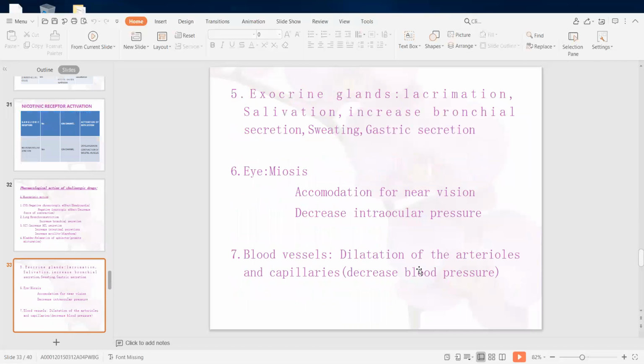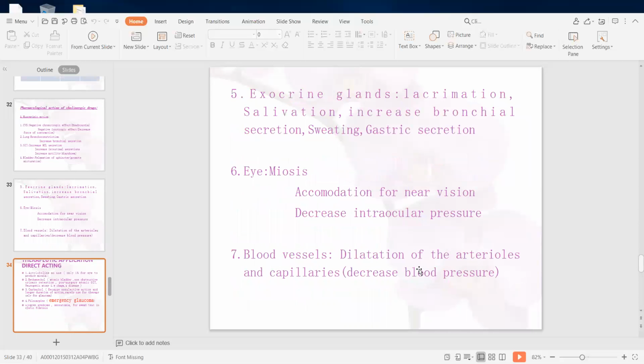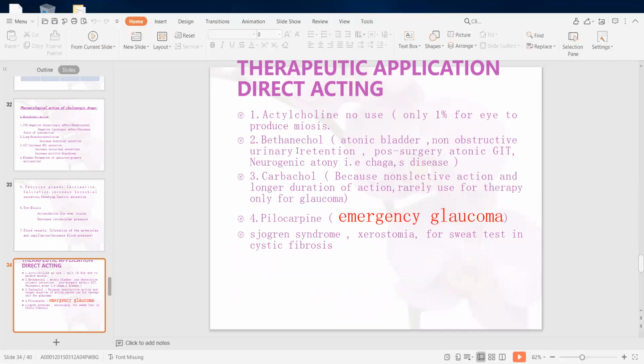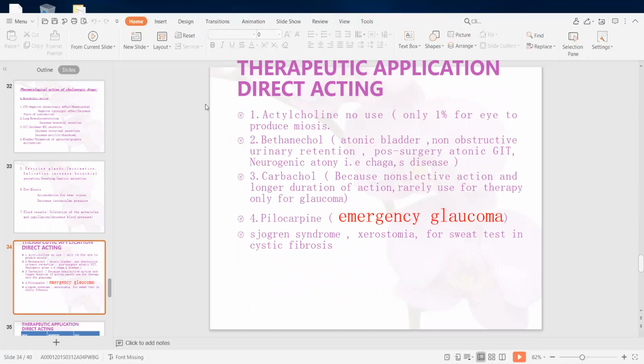And what are the actions? What's the use of pilocarpine? The first thing: acetylcholine, bethanechol, carbachol, pilocarpine. These are the main drugs. One thing to keep in mind: acetylcholine is not used as a drug. Can you see only the PPT or also the whiteboard? Only PPT, sir. I must share the full screen. You can now see the board here.